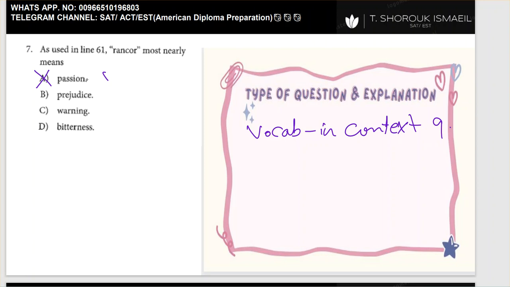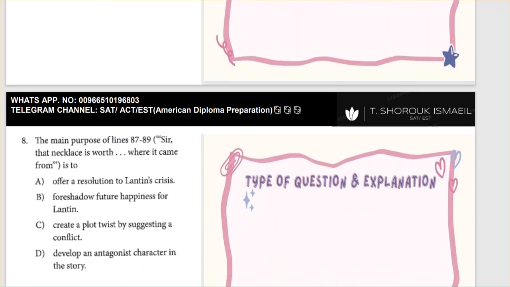He hates them, so this one is wrong. Prejudice, you don't have prejudice against something like jewels. Warning, we don't have warnings for the jewels. Bitterness, sadness, this is what he remembers when he sees these jewels. Okay, let's move on to the next question.